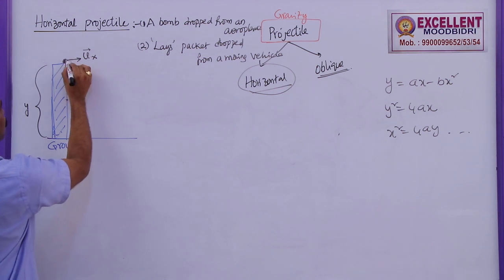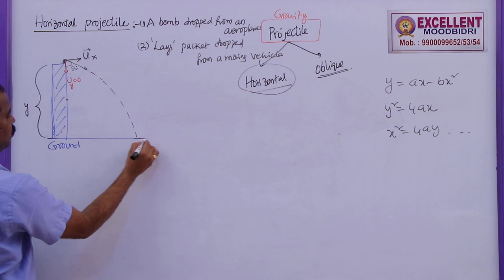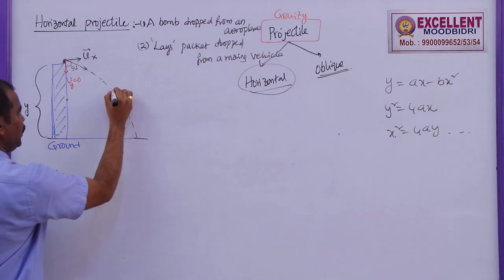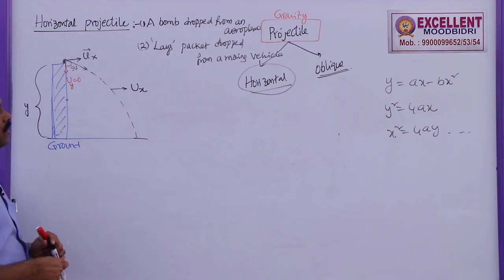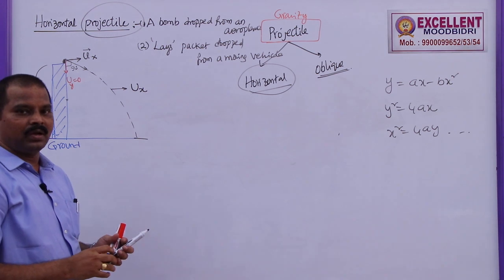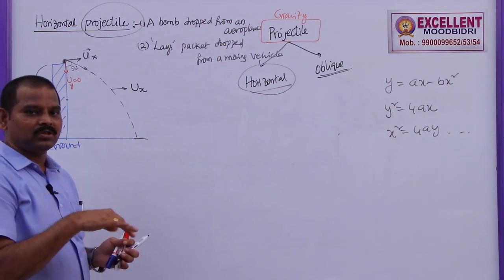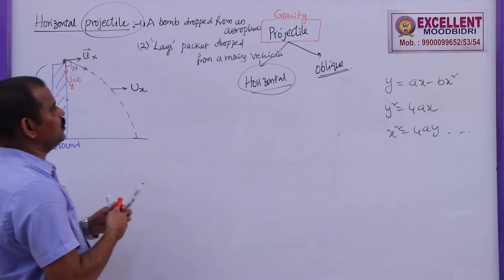So as it goes, the resultant velocity will be in this direction. That's why the body will move in this path. At any point, the horizontal velocity remains as ux only. Why? Because we already discussed this. For a projectile moving under gravity, the other forces are negligible or should not be considered. So only gravity is acting.